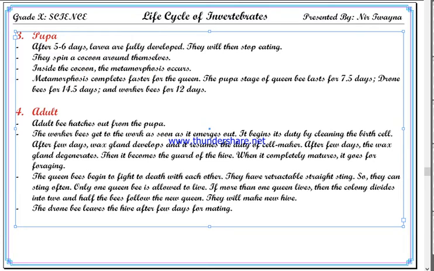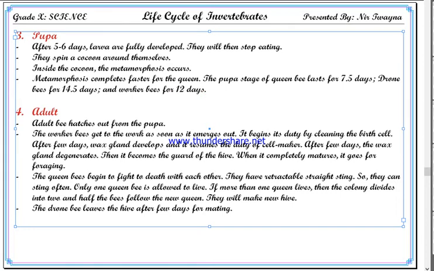Now see the time of metamorphosis for the queen. The time of metamorphosis for the queen is shorter than others. The pupa stage of the queen bee lasts only 7.5 days. You know why? Because they are fed extensively on royal jelly. They are high on all types of nutrients and energy, so all the processes in their body go faster, and they develop faster in the pupa stage. Drone bees develop in 14.5 days, and worker bees develop in 12 days.